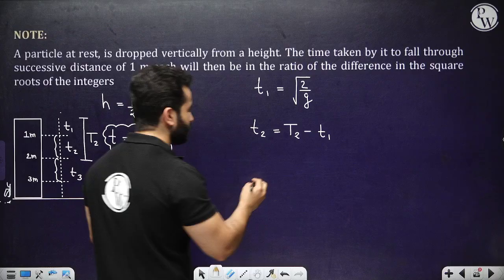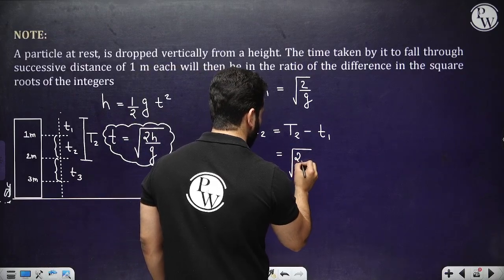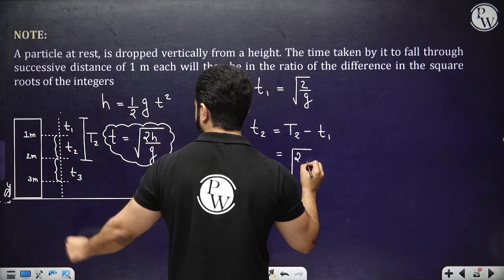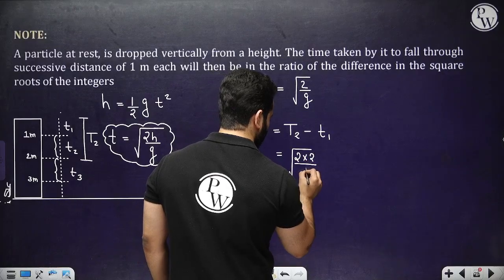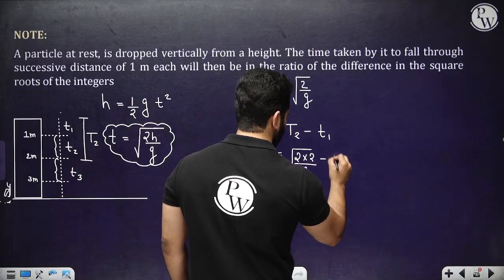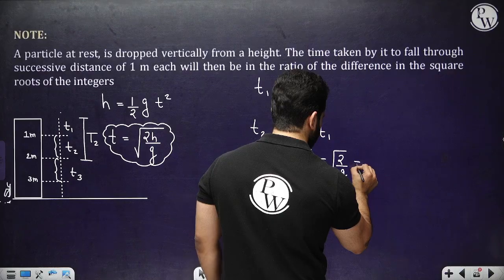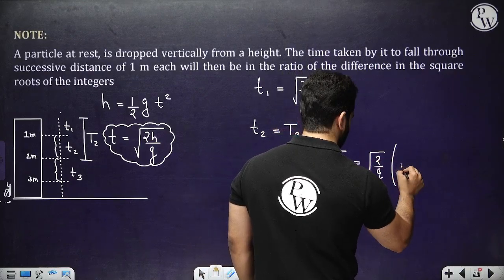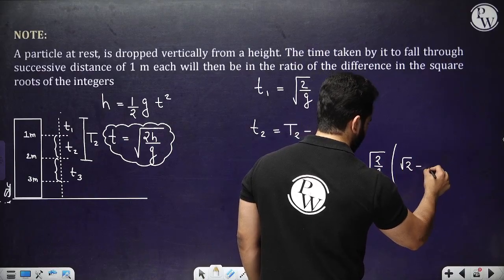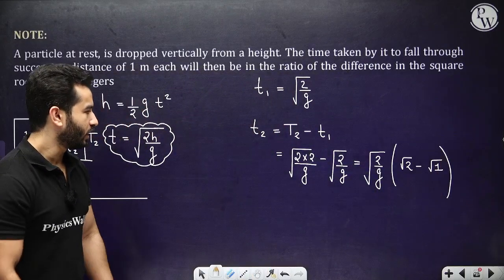So T2 is definitely root 2H by g, and H is, friends, H is actually 2 meters, divided by g, minus this root 2 by g. So if I take this thing out as common, this will be root 2 by g times root 2 minus 1, and I can write 1 as root 1. This is what they were talking about.